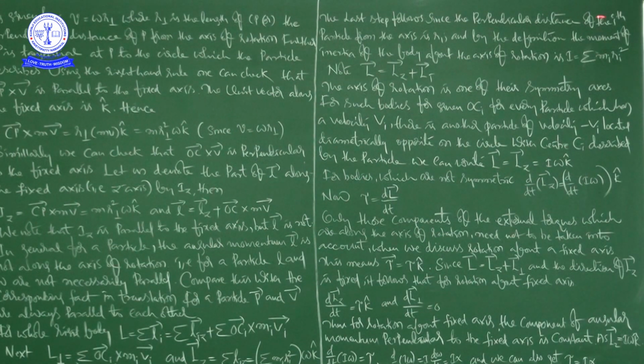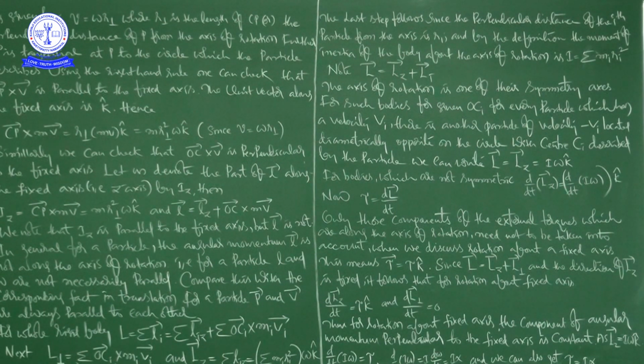Here we are taking the ith particle, so we have to take r_i, not r_1; it is i. So the perpendicular distance of the ith particle from the axis is r_i, and by definition the moment of inertia of the body about the axis of rotation, I, is equal to mr squared, but the complete expression is I equal to sigma m_i r_i squared. Note L bar is equal to Lz plus L perpendicular.